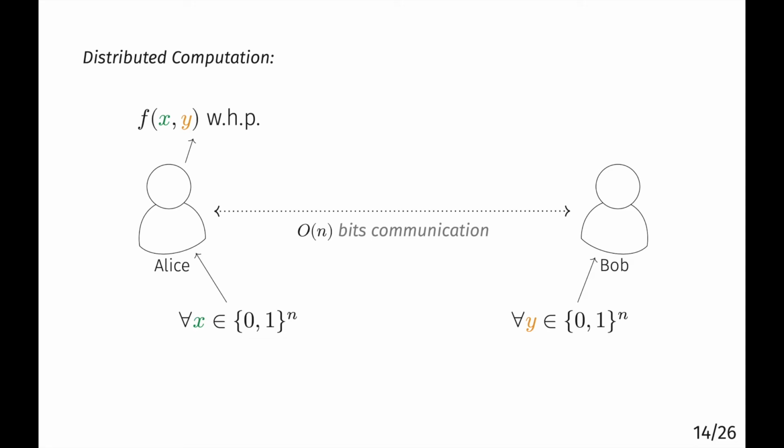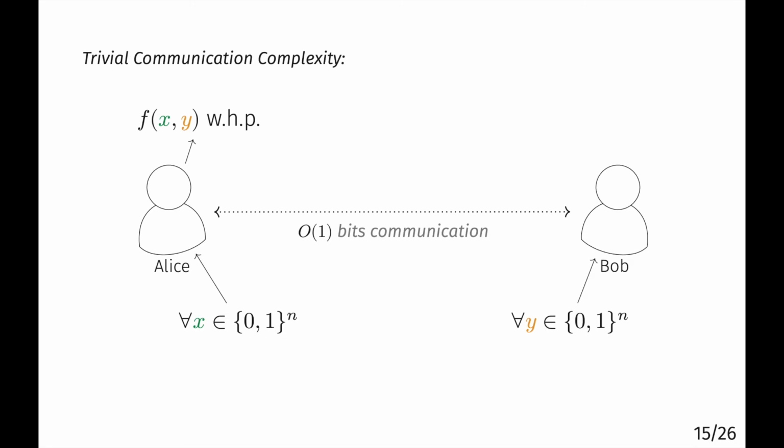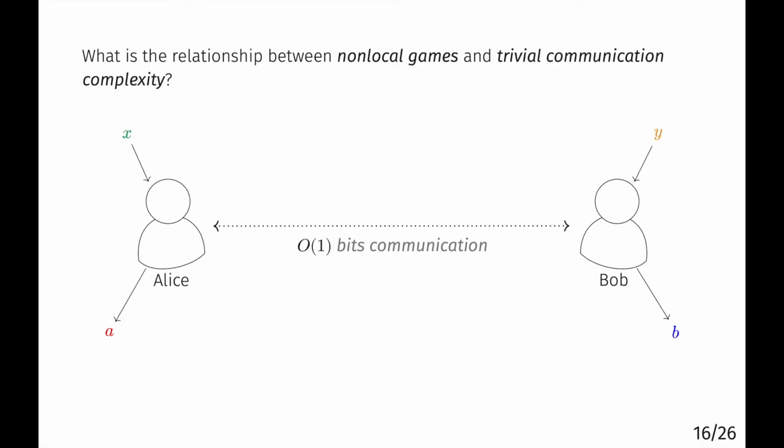Now, if they're somehow able to compute arbitrary functions with a constant number of communicated bits, we would say that they have trivial communication complexity. Now, if we're going to talk about computational features that we would expect to have in a reasonable physical theory, trivial communication complexity would be about as surprising as having P equals NP. So given that in both trivial communication complexity and non-local game setups, you have a constant number of bits communicated, you might wonder if these areas are related. In fact, the only difference is that for non-local games, that constant number of bits is exactly 0.